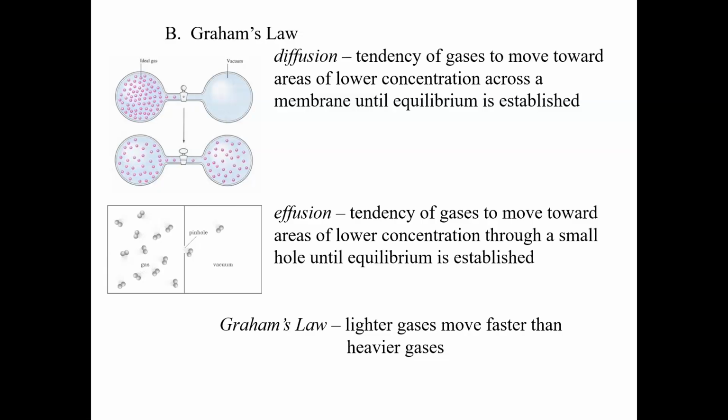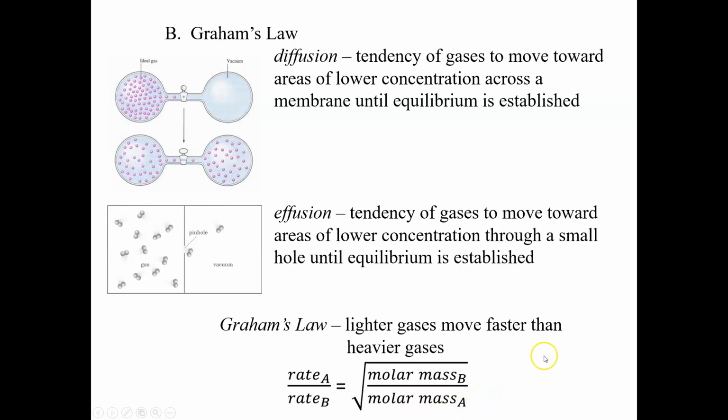So lighter gases move faster than heavier gases, which means, mathematically, the rate of one gas, we'll call it gas A, divided by the rate of gas B equals the square root of the molar mass. Now, we're going to think of molar mass as sort of like how heavy these things are. So it's the molar mass of gas B divided by the molar mass of gas A. Okay? So that is Graham's law.